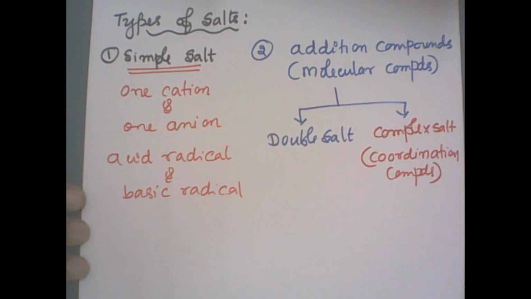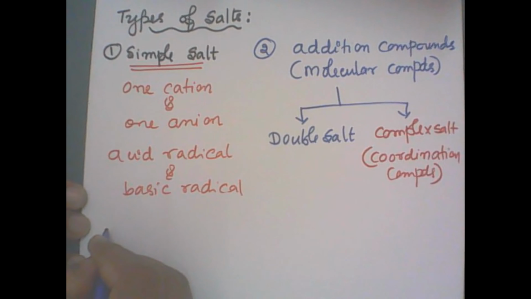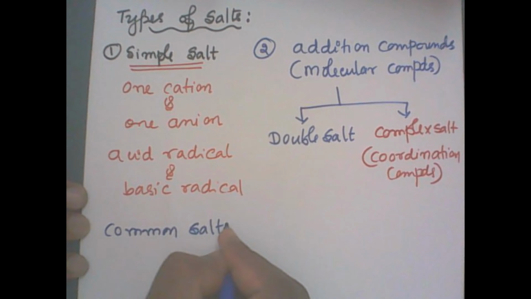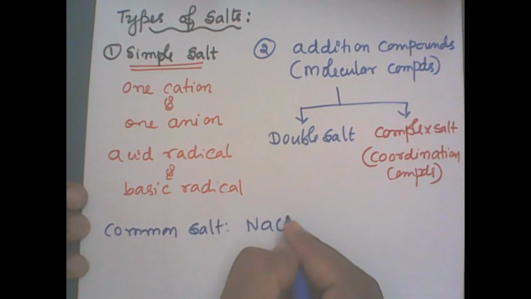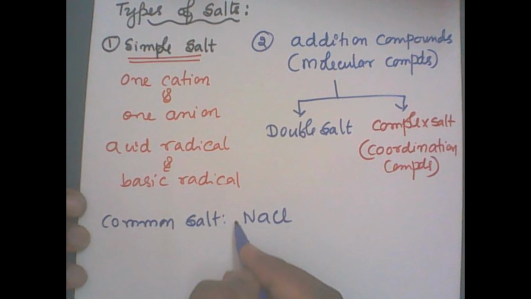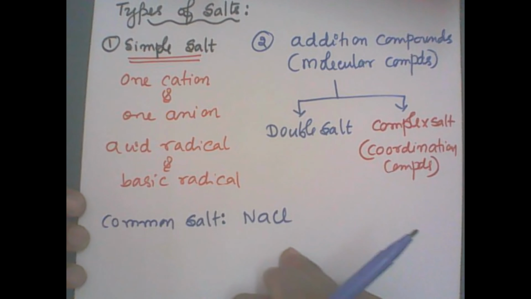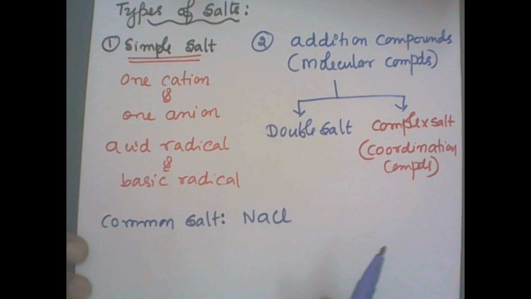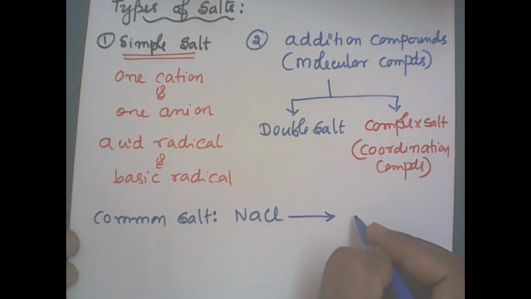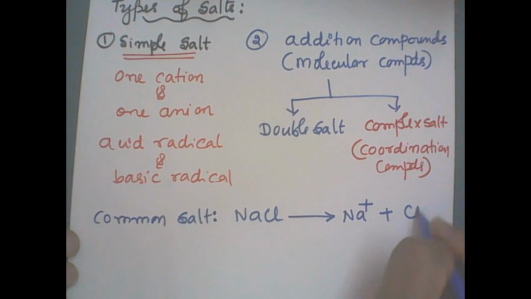Let me take one common example, that is common salt itself. What is common salt? Common salt is sodium chloride, NaCl. All these inorganic salts, when dissolved in water, give rise to cation and anion, correct? So we get cation sodium plus and anion chloride ion.